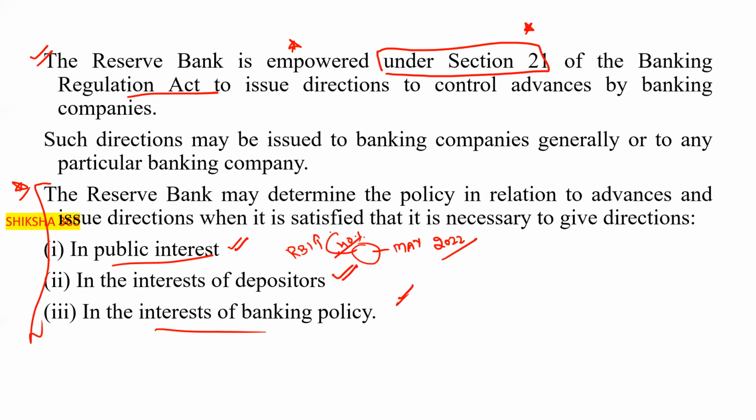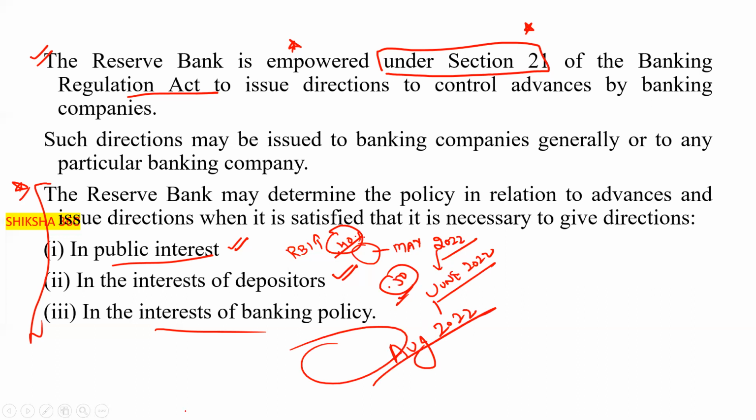The repo rate was increased by 0.40, and later in June it was increased by 0.50. July has no monthly monetary policy, so the next is August 2022. I have checked in some newspapers that the RBI again wants to enhance the interest rate. We have to wait as per the policy to see how much, but in some places you will find 0.35, that they want to increase the repo rate further by 0.35.